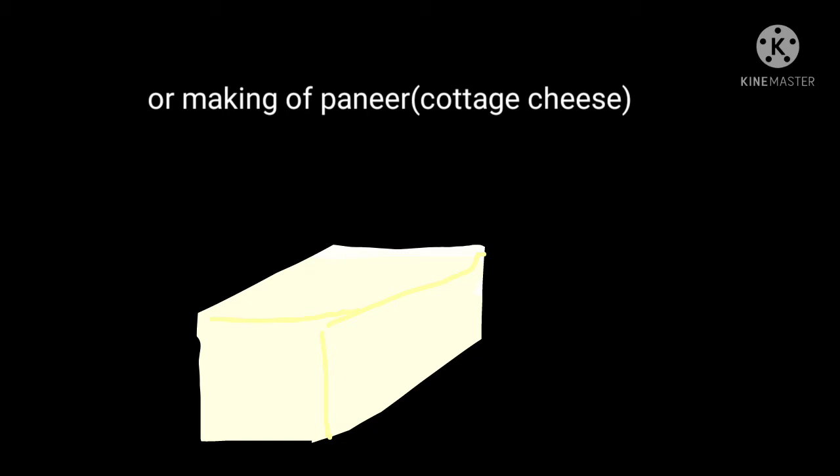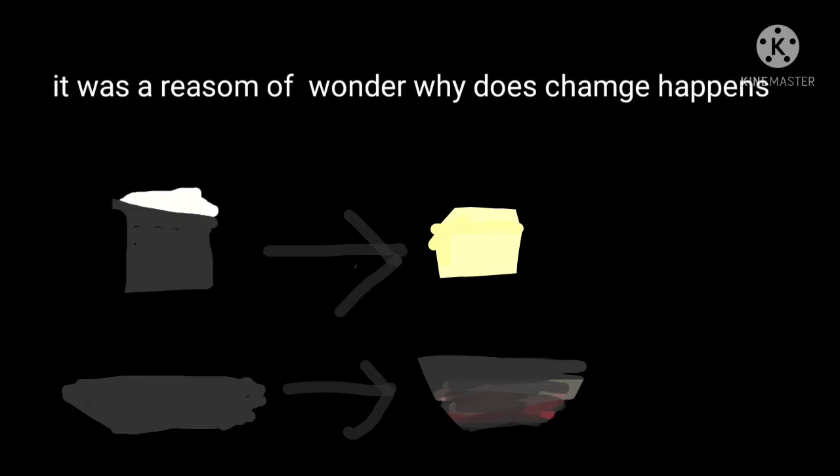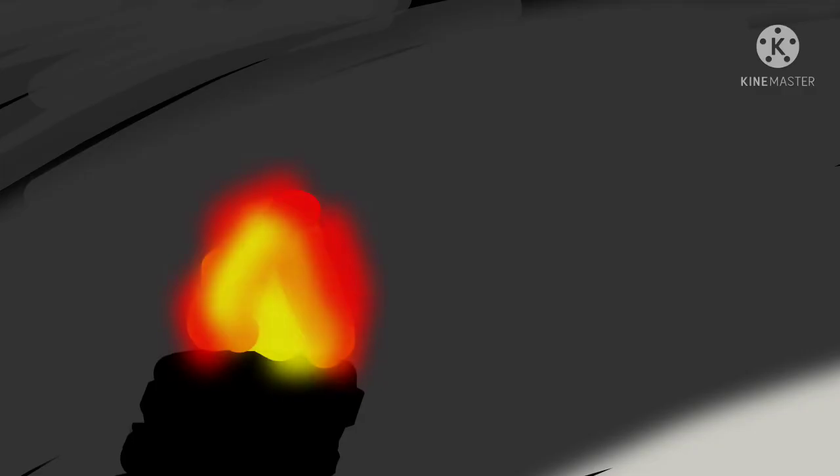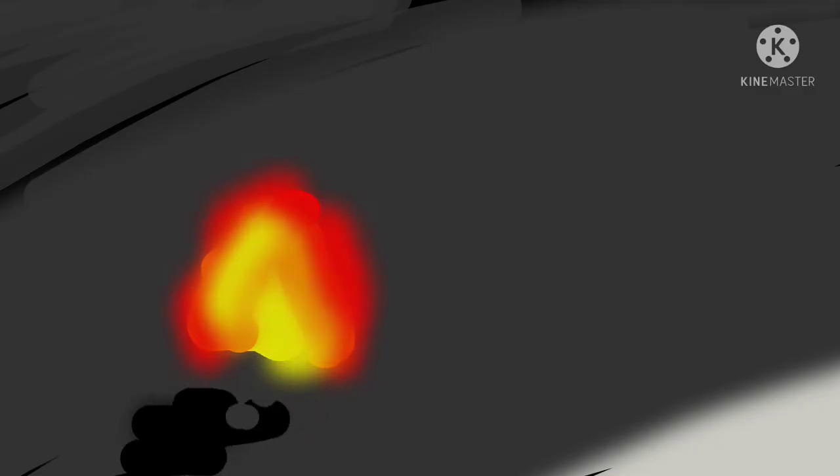We are very familiar with these things, but it was a reason of wonder to the scientists: what causes the change and why does the change happen? Some changes are easily reversible, but some are not. Air or some gases sometimes bubble up from liquids after the pressure is removed, but we cannot get the burnt charcoal back. Here I will repeat some points that you should remember.